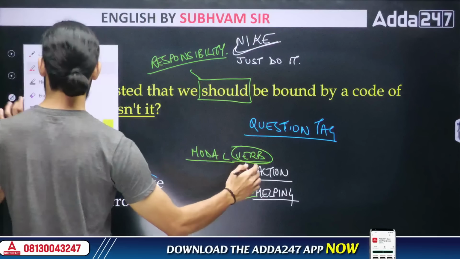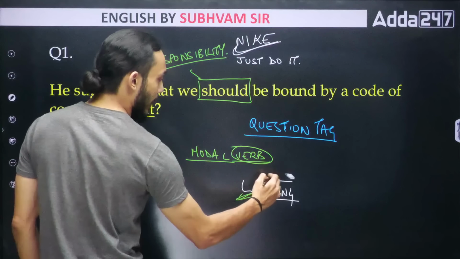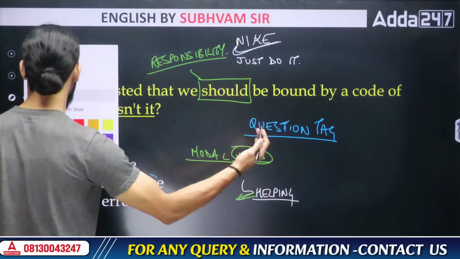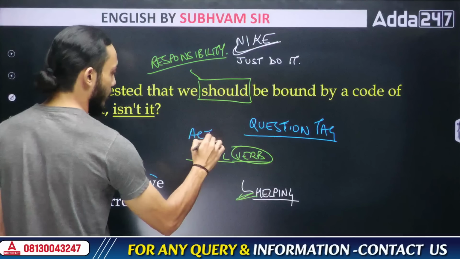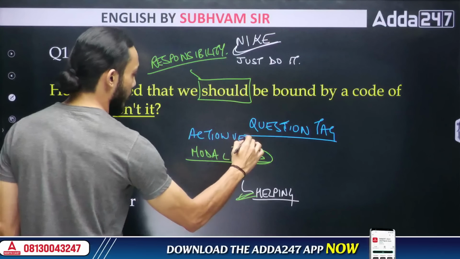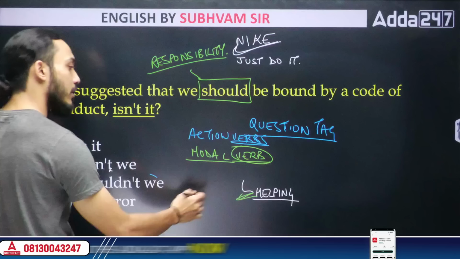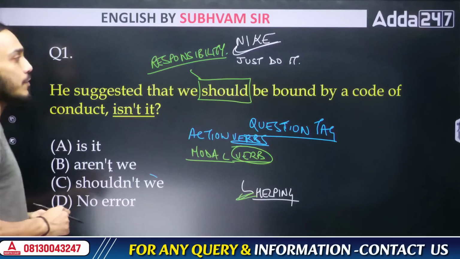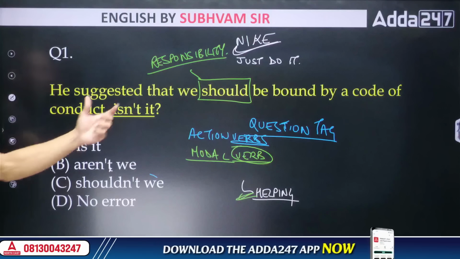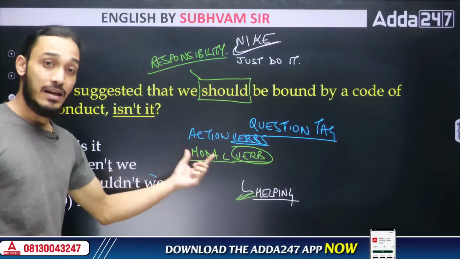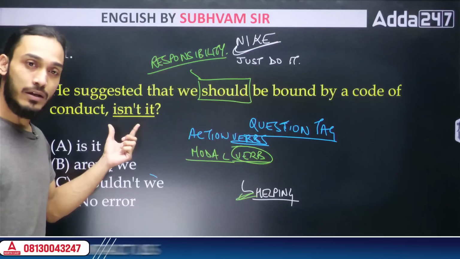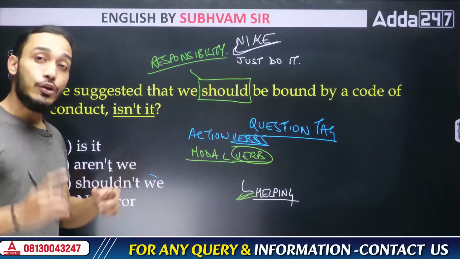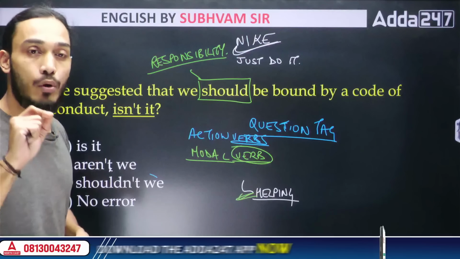Now, one mistake here. Modal verbs do not show action. Action words are other words. So we have action verbs, okay? And we also have modal verbs. All right? Here I'm talking about a modal verb. It's helping you to show the sense of responsibility. Since we already have a modal verb in our sentence, the question tag that we add to the sentence at the end should also use the same modal verb.